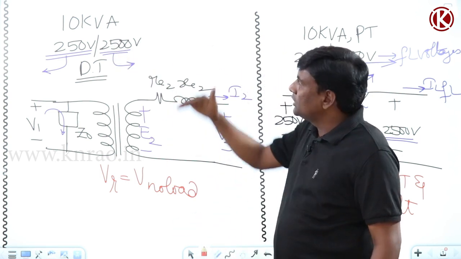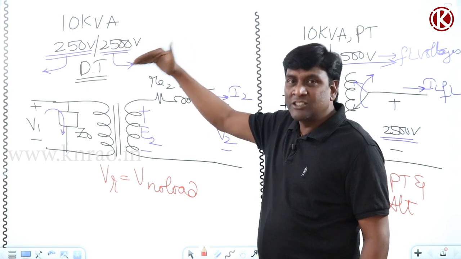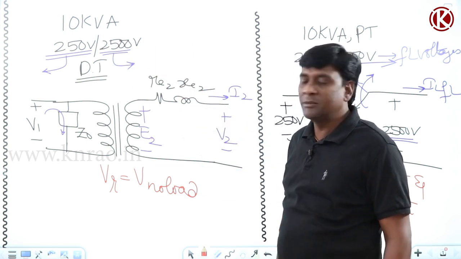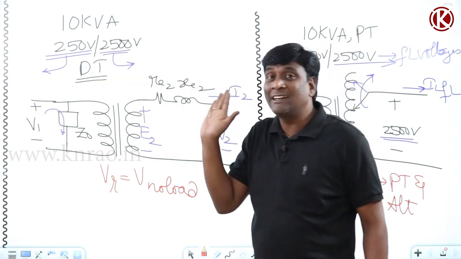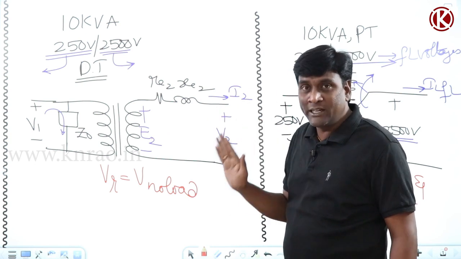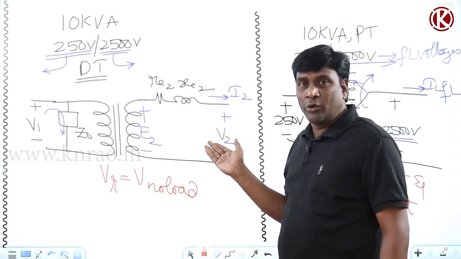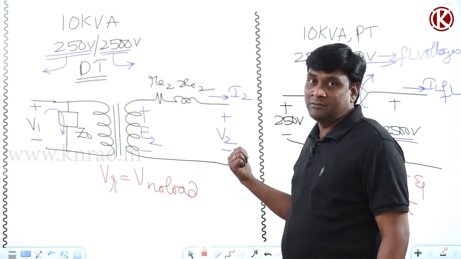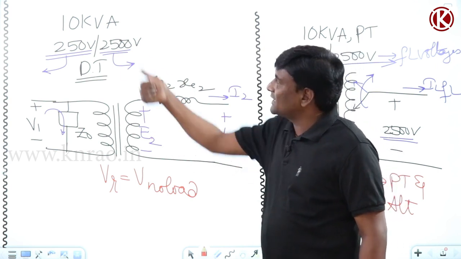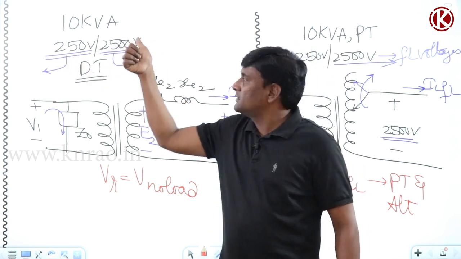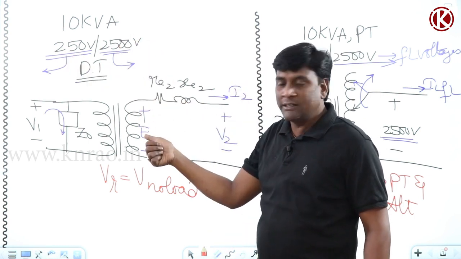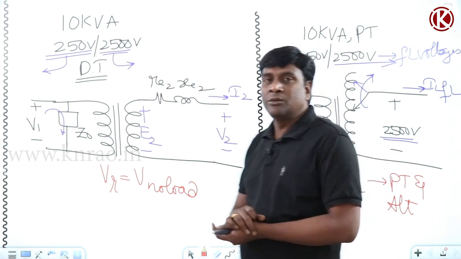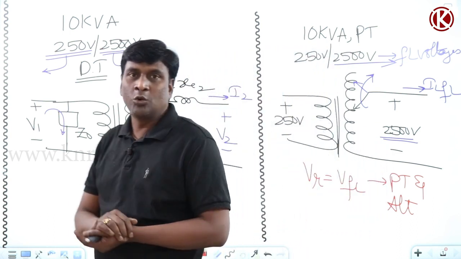So for a distribution transformer, only at no load conditions can the rated voltage, or nameplate voltage, be maintained. The moment it is loaded, my terminal voltage varies. So what is the standard here? This should be rated voltage. That rated voltage is there at no load conditions only. So rated voltage is going to be the no load voltage.